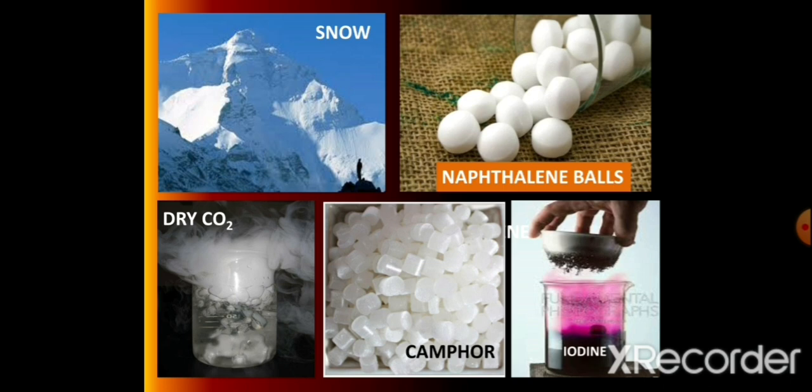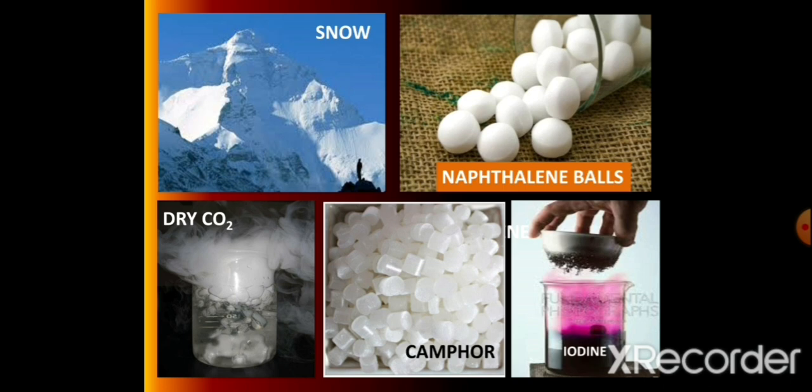One more example we will discuss is nothing but naphthalene balls, moth balls. These are kept in between woolen clothes to repel insects. During summer, the temperature is quite high and we feel very hot.